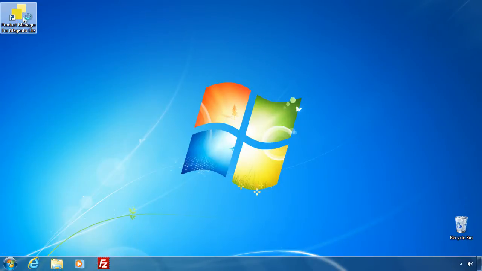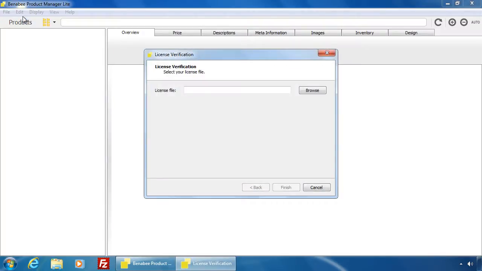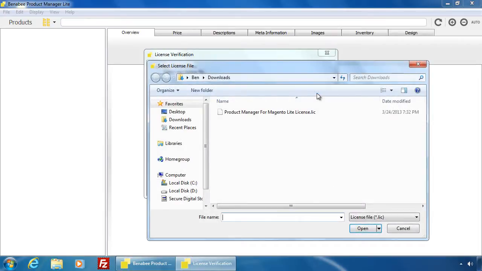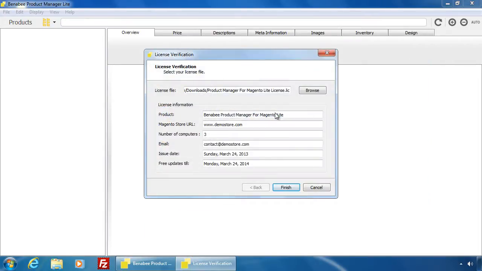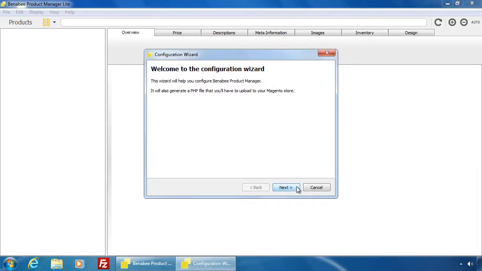Run Product Manager for Magento Lite. Select your license file. License information is displayed. Click Finish. Now we're going to configure the application.